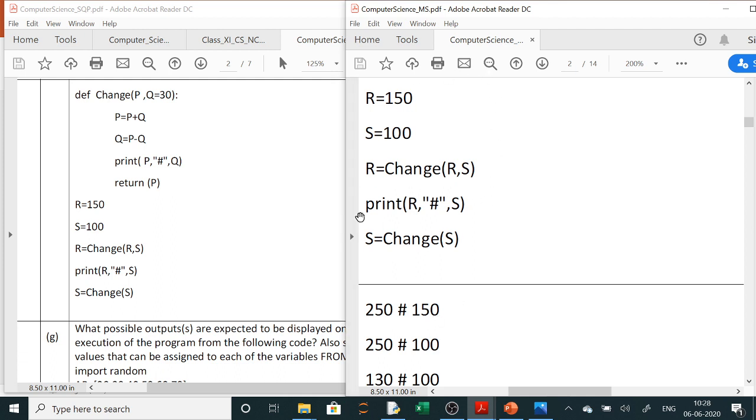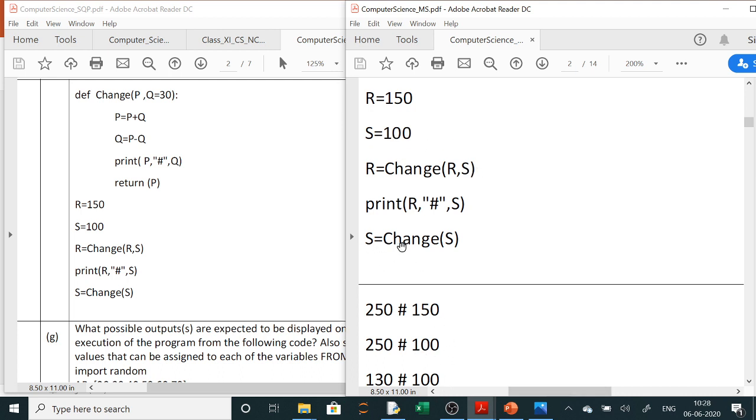Now when you come back to the main program, print R hash S. Now R has taken the value from the function. In the function you have used return P. P was 250. So R is also 250 now. Clear? So the value of R has changed now. Now it is 250. So while printing, it will print 250 and the S value remains the same, 100. So it is printing 100.